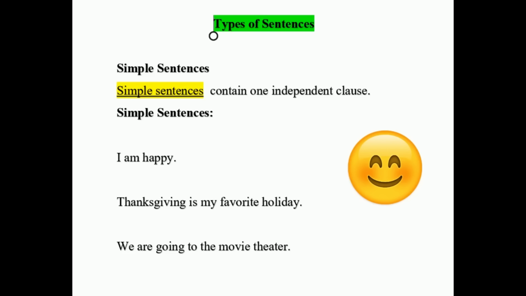Thanksgiving is my favorite holiday. Okay, subject, Thanksgiving is our linking verb, my favorite holiday. It's a complete thought. Another simple sentence. Finally, we are going to the movie theater. Subject, we are going to the movie theater. So we have a complete thought here, another simple sentence.